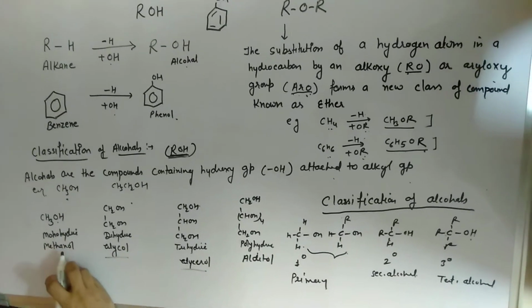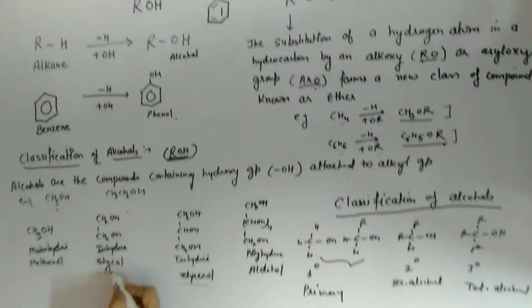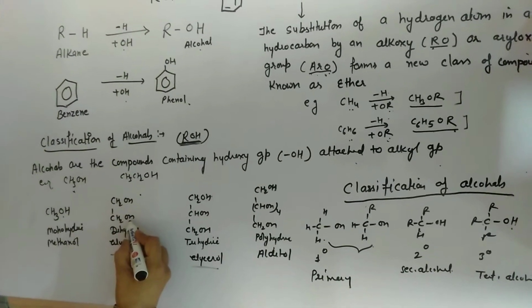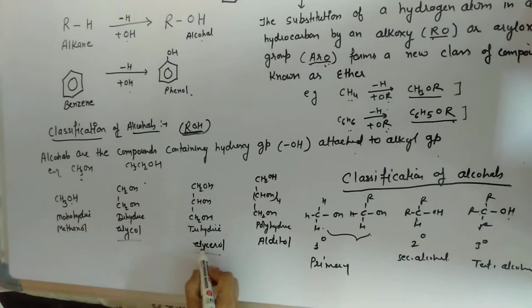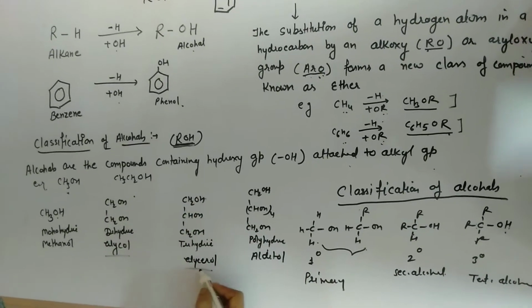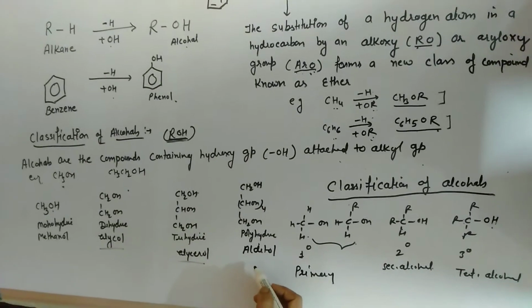A monohydric example is methanol, meaning one OH group is attached. Dihydric means, for example, glycol, where two OH groups are attached. In trihydric alcohol, three OH groups are attached. In polyhydric, many OH groups are attached.